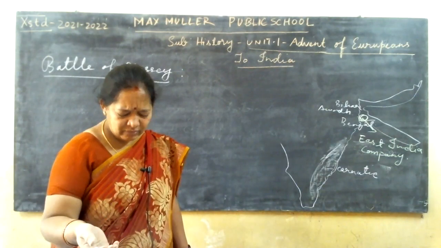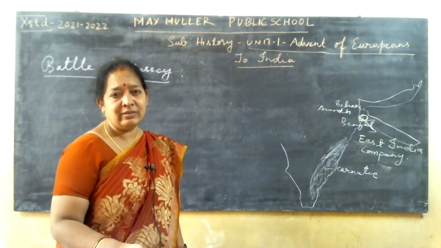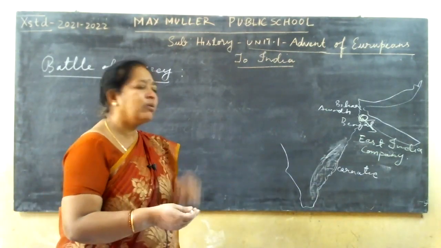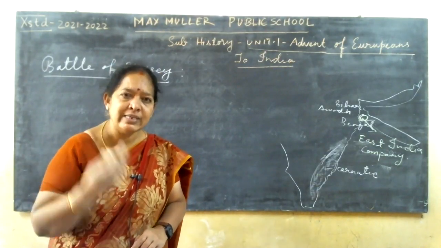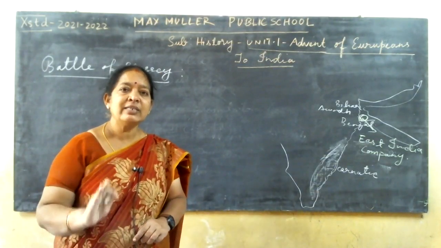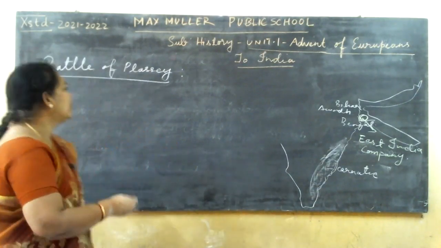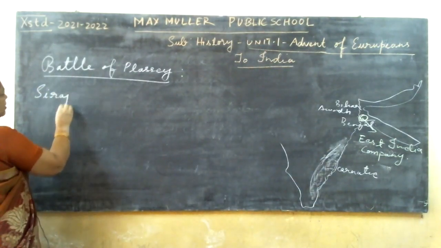Murshid Ali Khan and Alivardi Khan, they were opposing. Alivardi Khan, who was Nawab of Bengal, his grandson, after Alivardi Khan's death, what happened? His grandson, his name was Sirajud-Dowla.